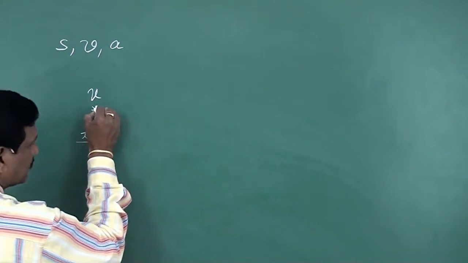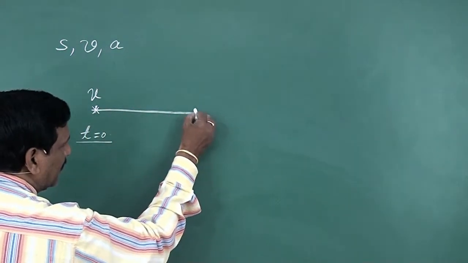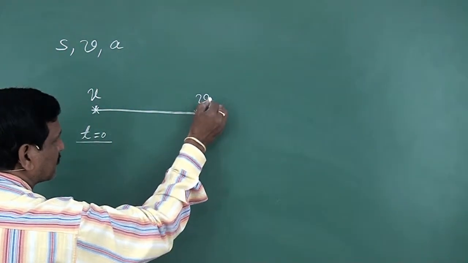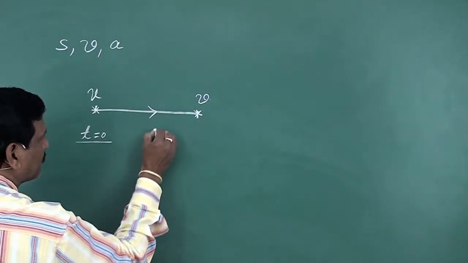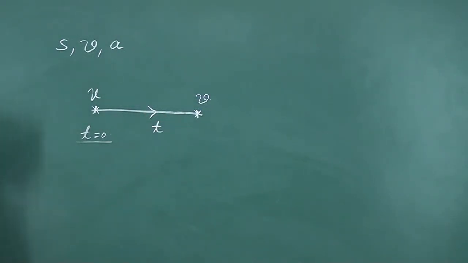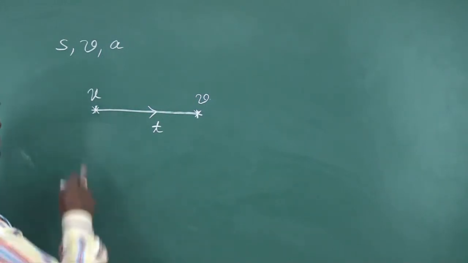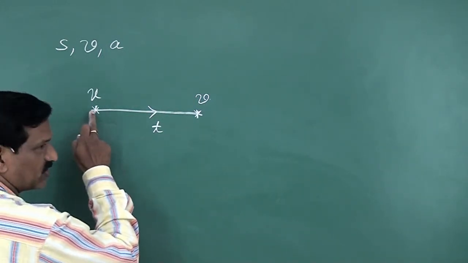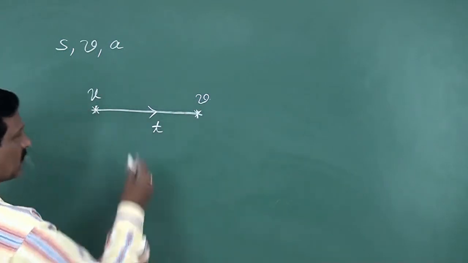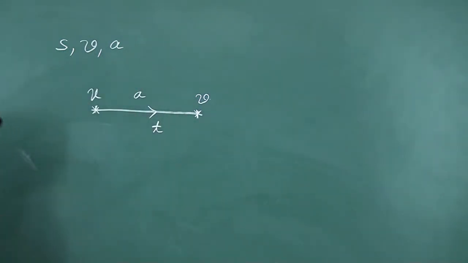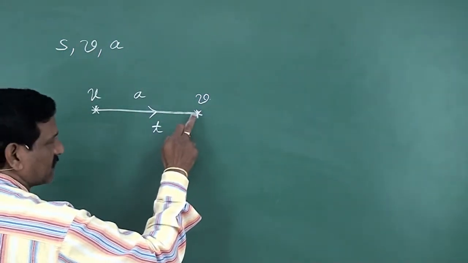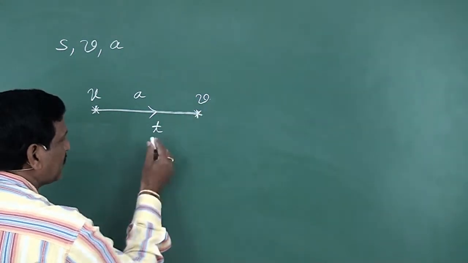Now it moves like this and acquires a velocity v in a time of t. So the body starts with an initial velocity u, moves with uniform acceleration, and acquires a velocity of v in a time of t.